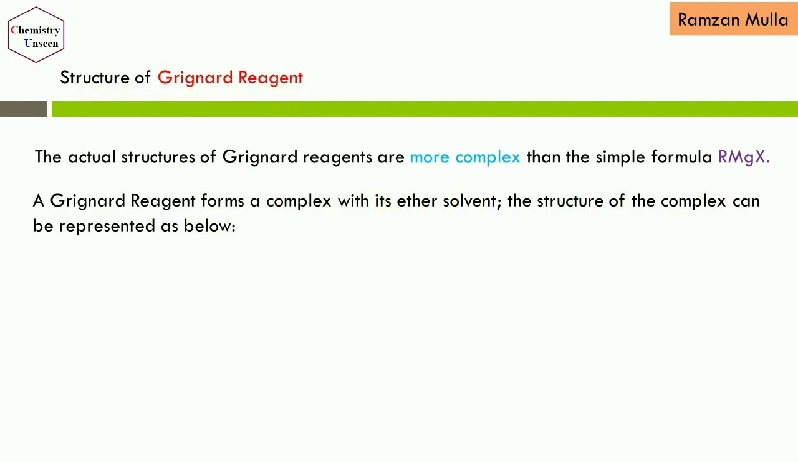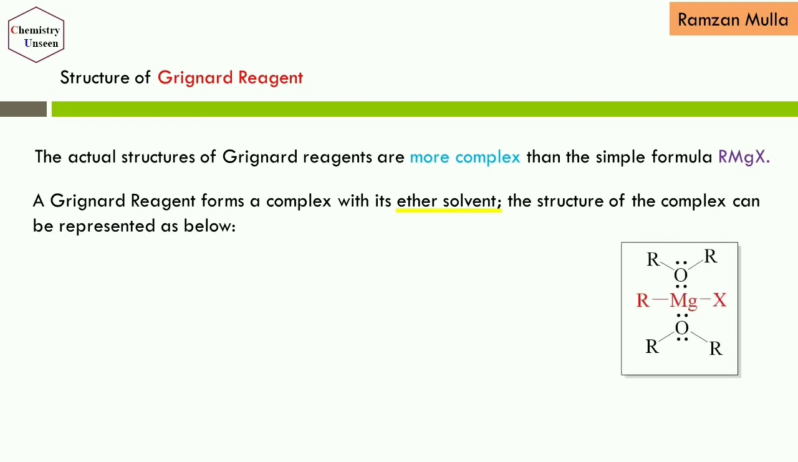Next we'll see the structure of Grignard reagent. The actual structure of Grignard reagents is more complex than the simple formula RMgX. So RMgX is the simplest formula of the Grignard reagent. A Grignard reagent forms a complex with its ether solvent, and the structure of the complex can be represented here.